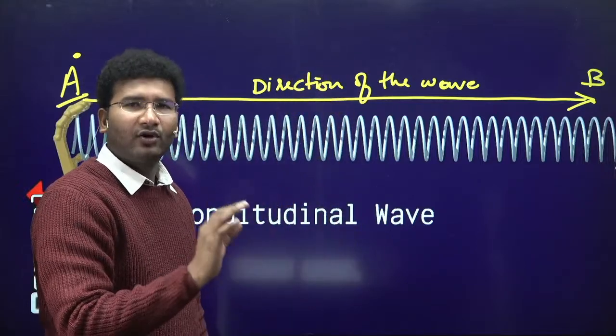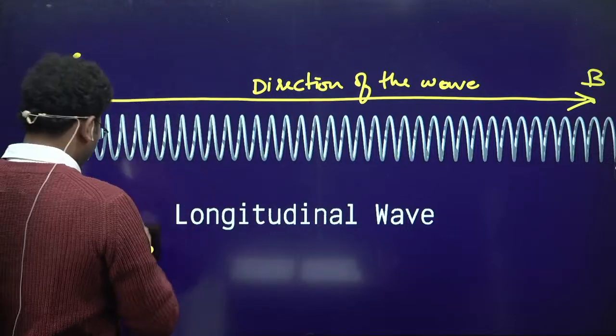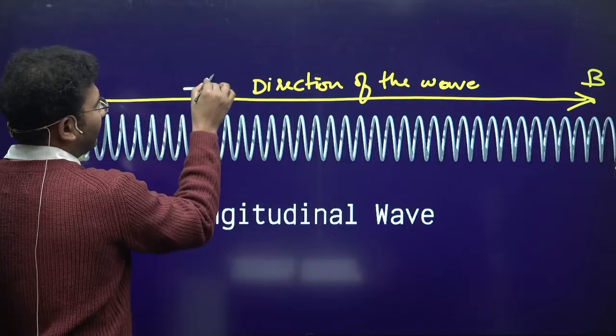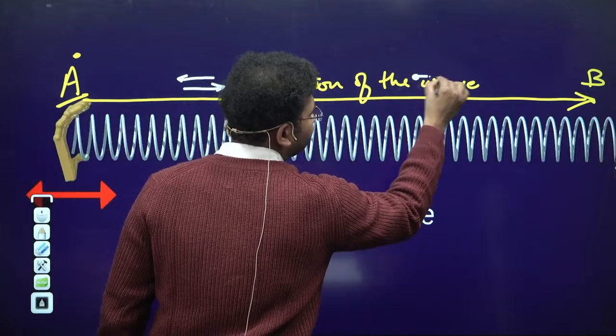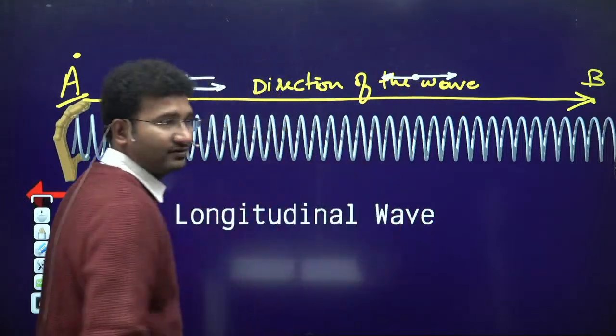For example, take any particle: it can move in this direction, forward or backward. If this is a particle, it can move in this direction or again in this direction.